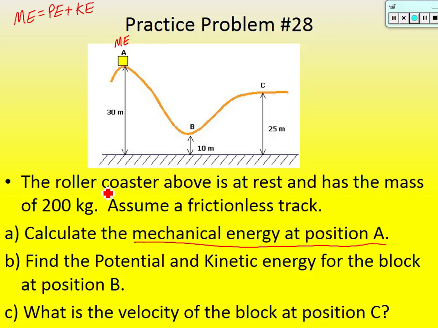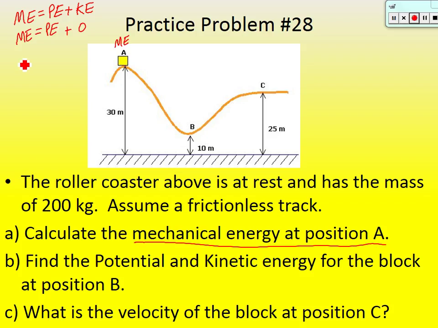And it said here in the problem that the roller coaster above is at rest at point A, and it has a mass of 200 kgs. So if it's at rest right here, we know that it doesn't have any kinetic energy. So kinetic energy is going to be 0.